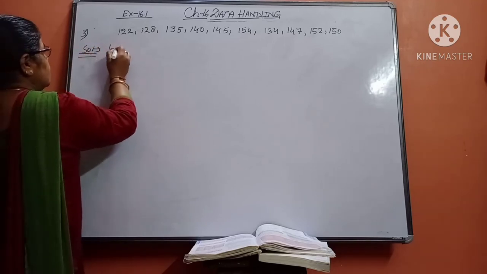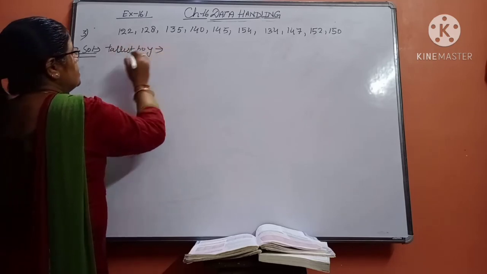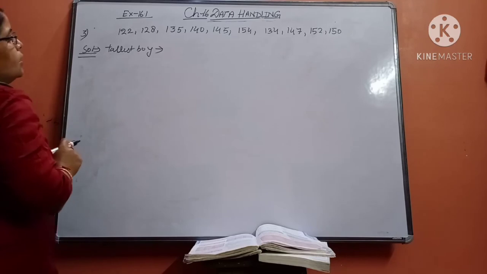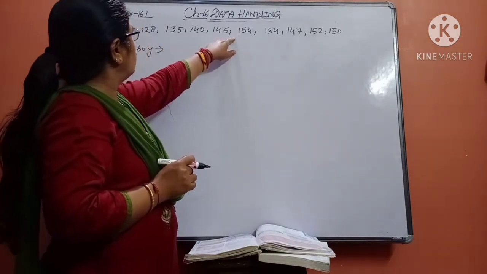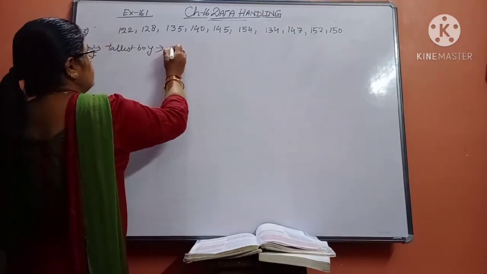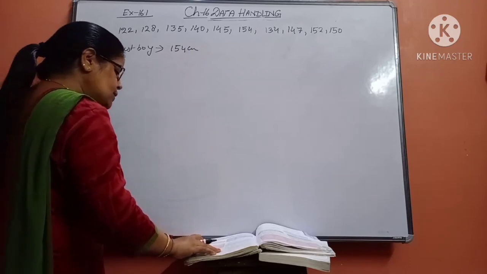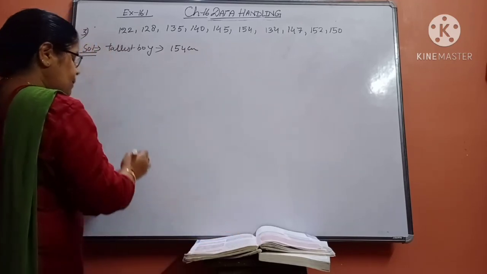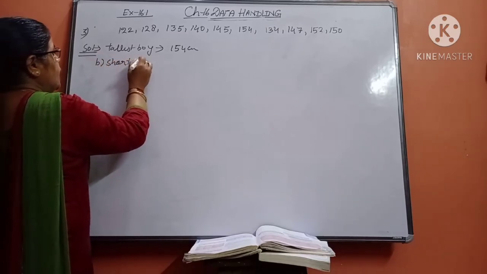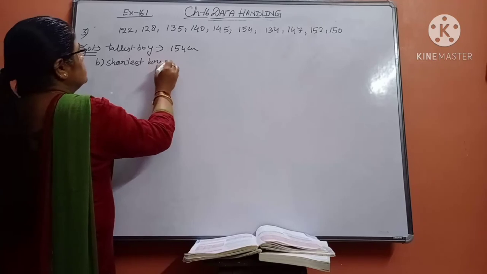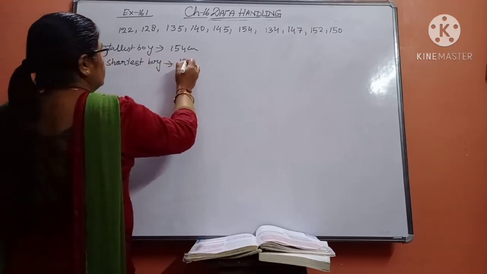So the tallest boy is the one whose height is the greatest. Find that one. 154, not greater than that. So the tallest boy will be 154 centimeters. Then the second, B part, is the shortest boy. What is the shortest boy's height? It is 122 centimeters.